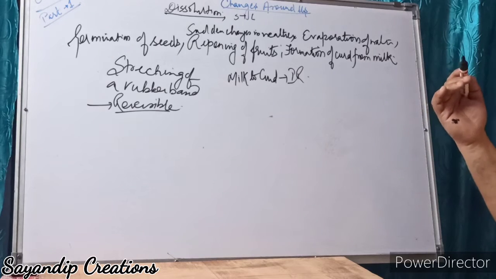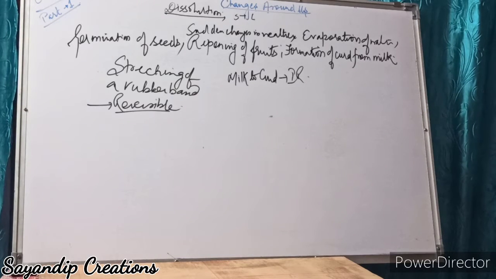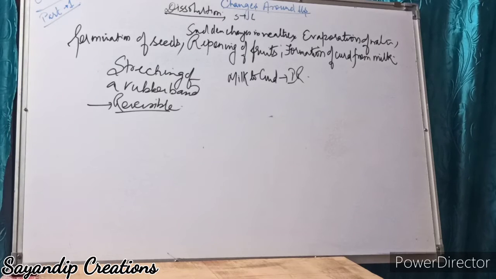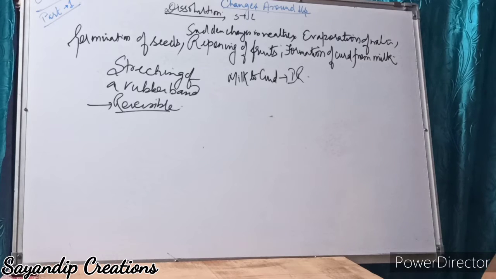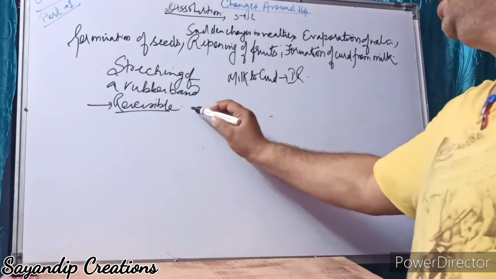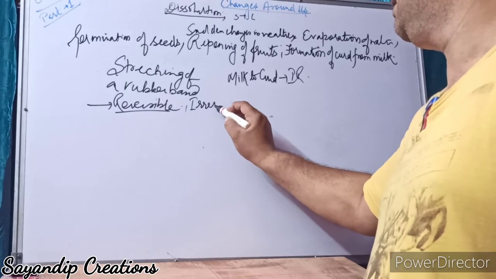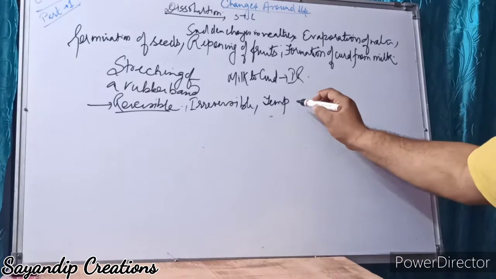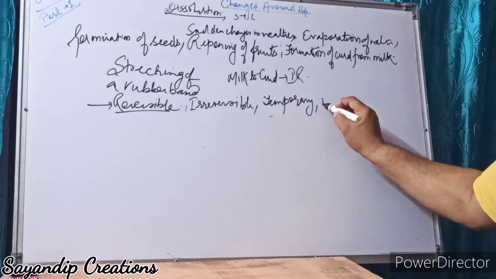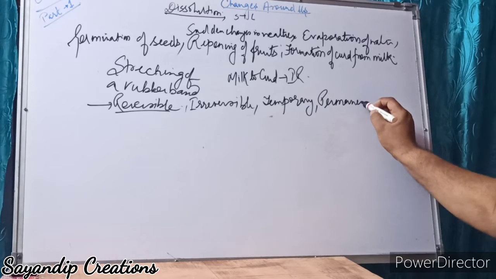Burning of magnesium ribbon, that is a permanent change. Changing of curd to milk is a permanent, irreversible change. And burning of a matchstick is also an irreversible change. So there are certain reversible and certain irreversible as well as permanent. So there are changes: reversible, irreversible, temporary, permanent. There are certain changes.